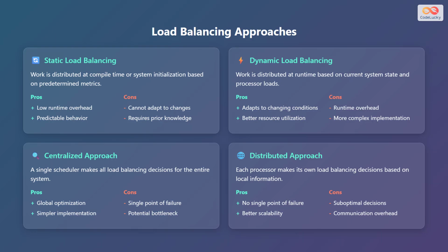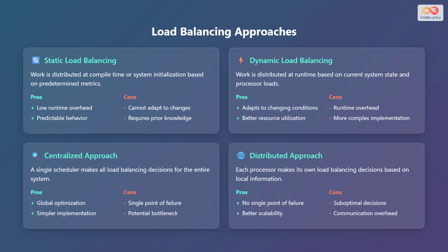Next, dynamic load balancing. In this approach, work is distributed at runtime based on the current system state and processor loads. The advantages of dynamic load balancing are that it adapts to changing conditions and leads to better resource utilization. However, it introduces runtime overhead and a more complex implementation.